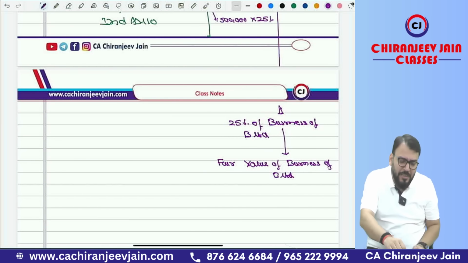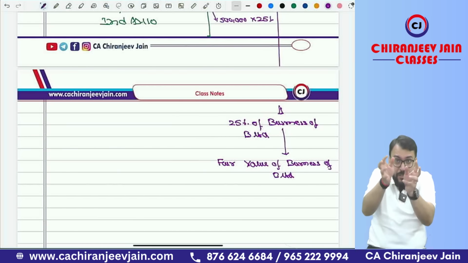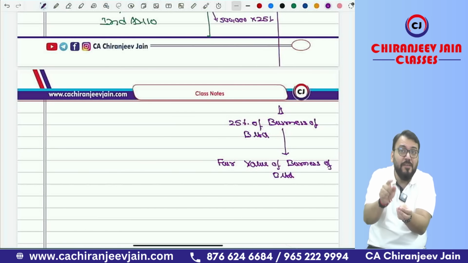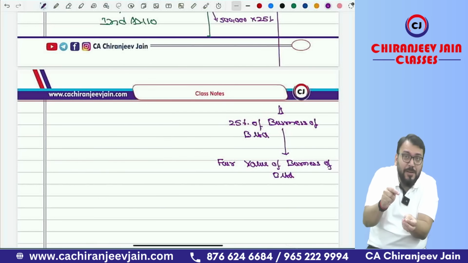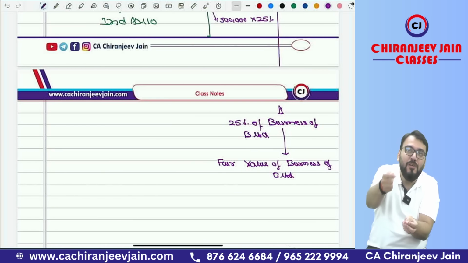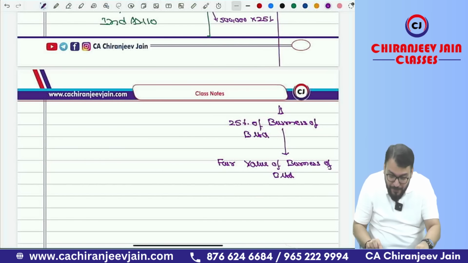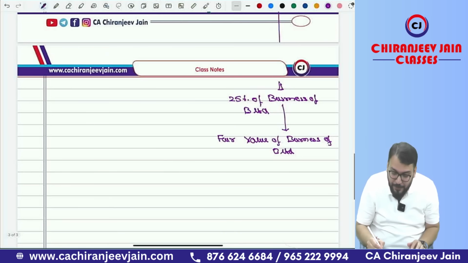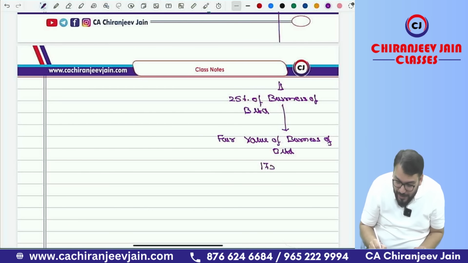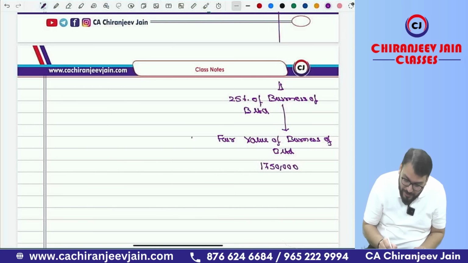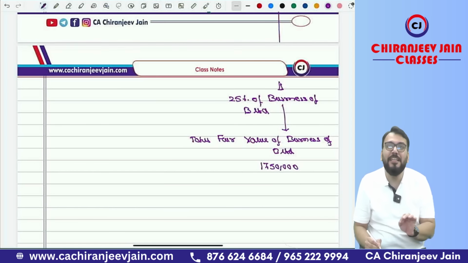So tell me, what was the total fair value of the business? The total fair value of the business was 17,50,000, because for the sale of the entire 100% you are getting equity shares worth rupees 17,50,000 from C Limited. It means the total fair value of the business of B Limited is 17,50,000.